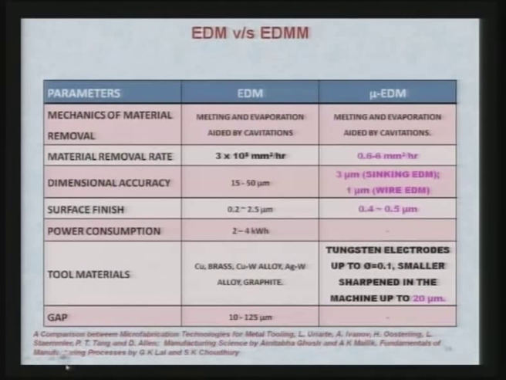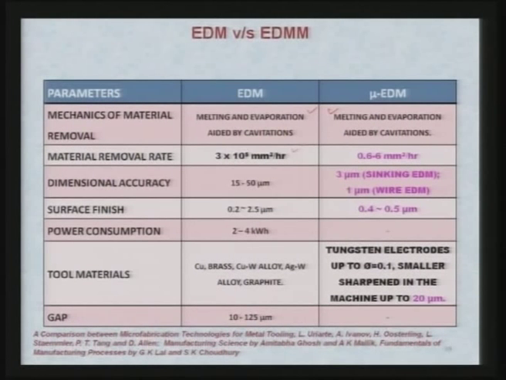So, here it shows the comparison of the EDM, that is macro EDM and micro EDM. You can see the mechanics of material removal in both the cases remains the same, that is melting and evaporation aided by cavitation. Material removal rates are very different. In case of EDM, this is 3 into 10 raised to power 5 micrometer cube per hour, while in case of micro EDM it is 0.6 to 6 cubic millimeter per hour. So, there is a vast difference in the machining rate.